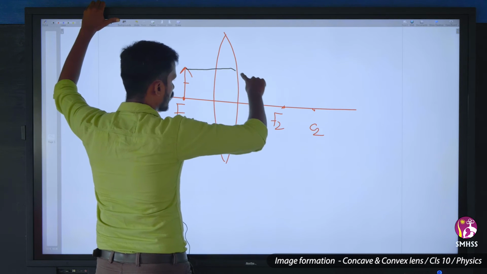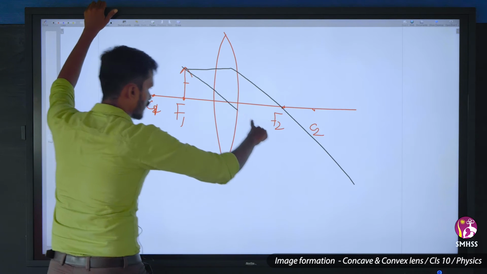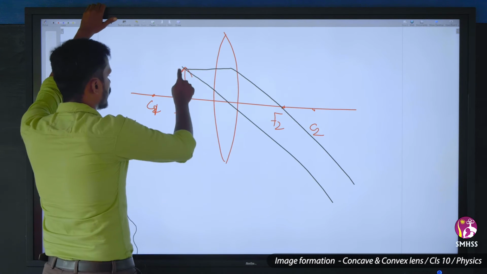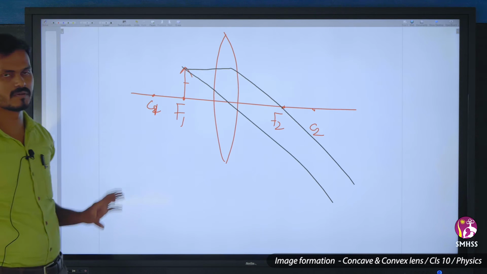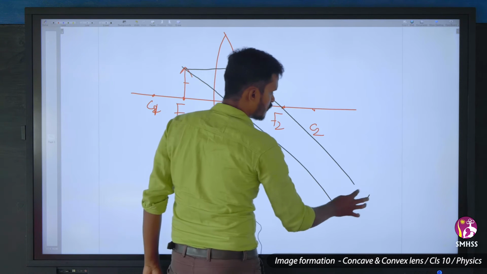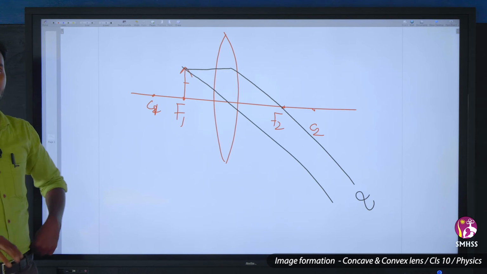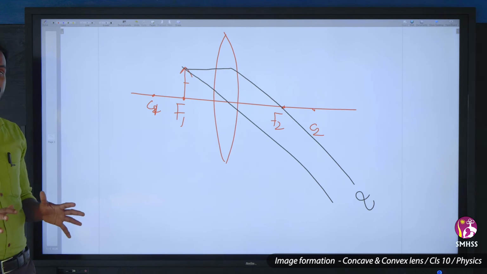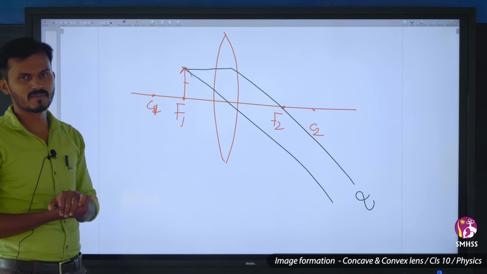After refraction, it will go parallel to the principal axis. Any ray passing through the center of curvature will go like this. You cannot draw a ray through the principal focus because the object is at the principal focus. My image will be formed at infinity. Enlarged, a very big sized image, real and inverted, a bigger magnified image we get when the object is placed at the principal focus.